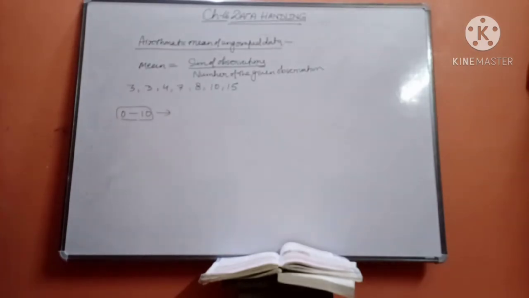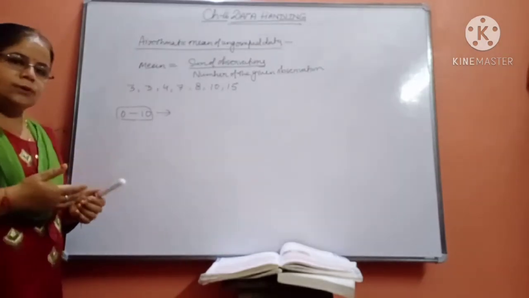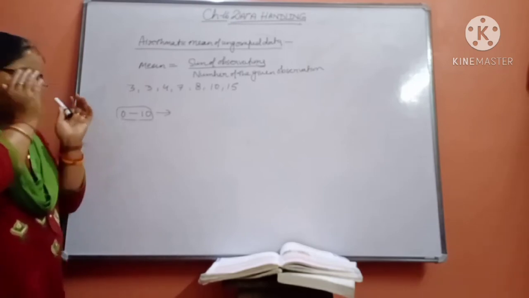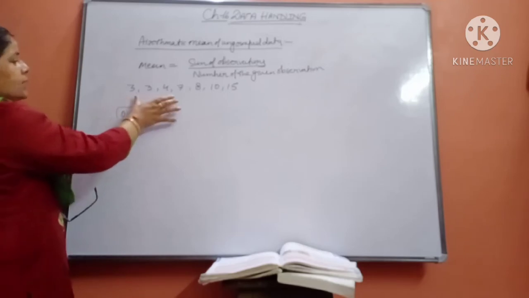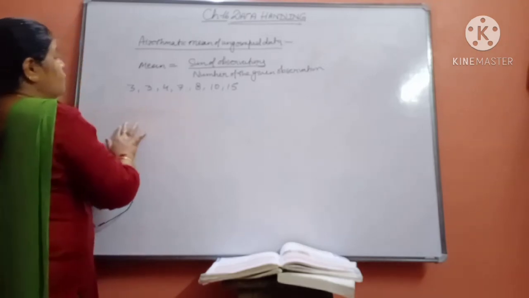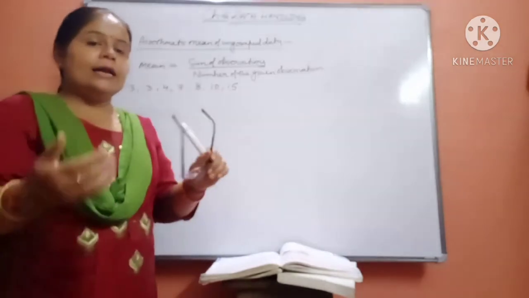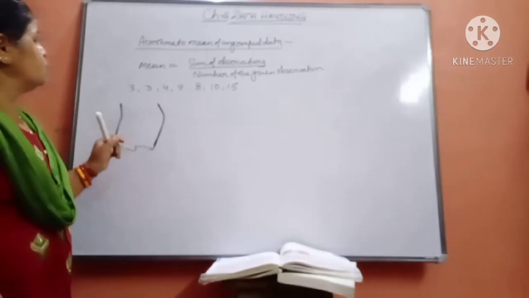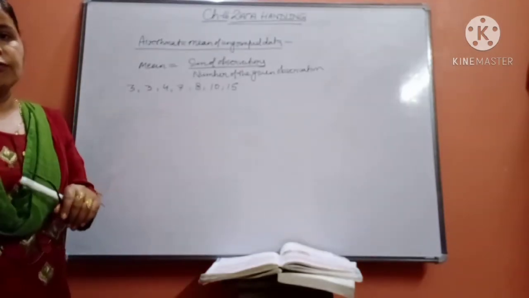As you proceed to the next part of the chapter, you will understand about grouped data also. Here, first of all, if the data is given to us in this form, suppose we are given a number of observations, and in the question we are asked to calculate the mean of the data. How will we calculate it, and which formula will we apply?